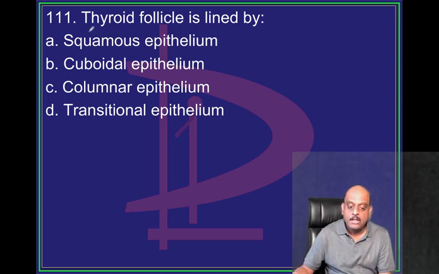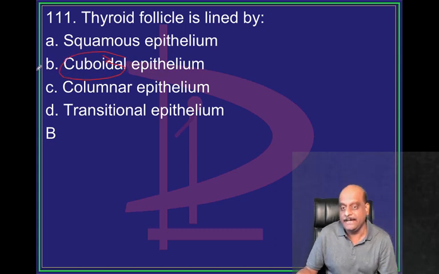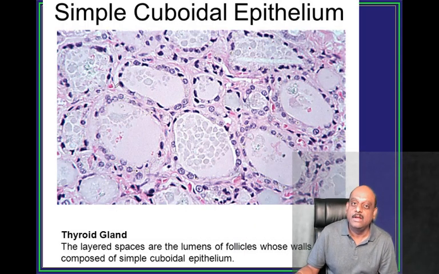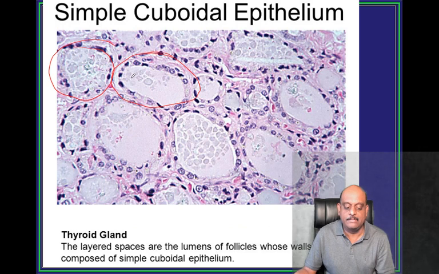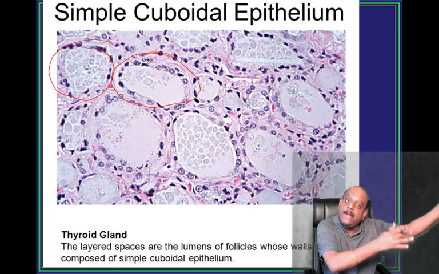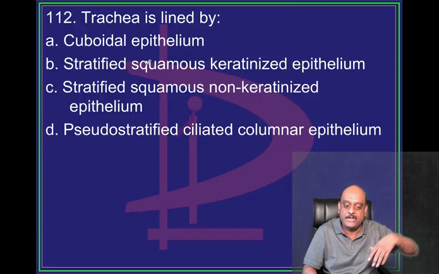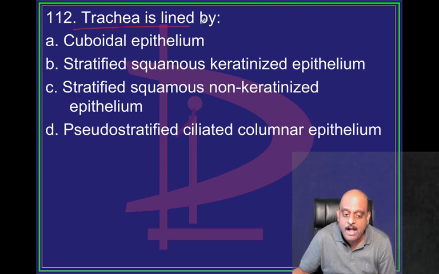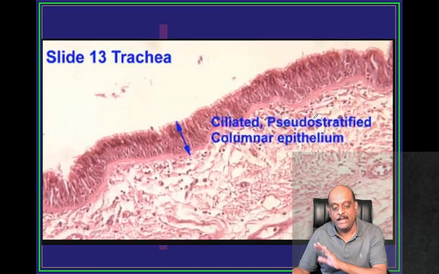Now, thyroid follicle, what is it lined with? Cuboidal epithelium. So this is a simple cuboidal epithelium. Simple cuboidal epithelium in the case of the thyroid gland. कल के एग्जामिनर डायरेक्टली ये स्लाइड आपको दे देगा और पूछेगा what type of epithelium it is. You should be very sure and identify it. Trachea is lined by pseudo-stratified ciliated columnar epithelium is what you should remember.